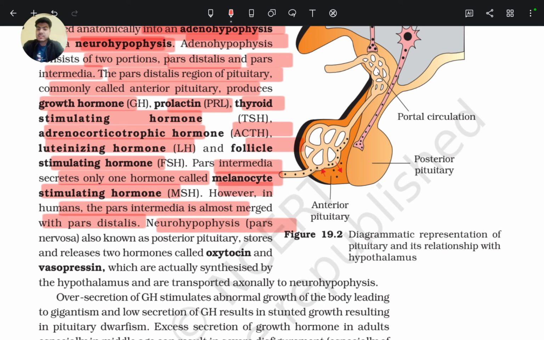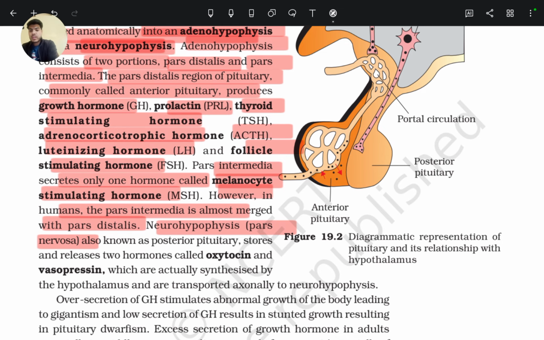Neurohypophysis or the pars nervosa. So neurohypophysis is the pars nervosa, as in adenohypophysis there are pars distalis and pars intermedia regions. Neurohypophysis, also known as posterior pituitary, stores and releases two hormones called oxytocin and vasopressin.